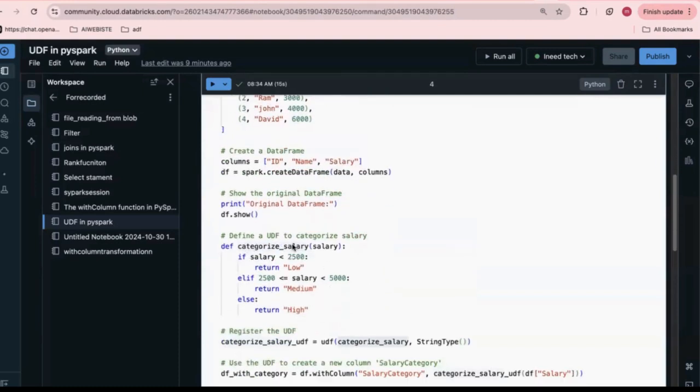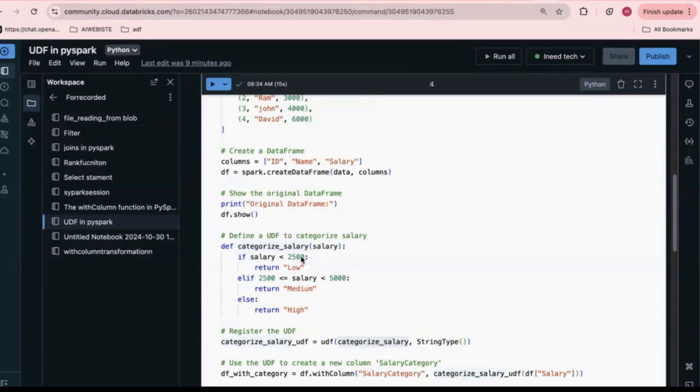Now I'm writing a small function, defining a UDF to categorize salary, with the help of the def keyword. Guys, if you want to understand how to write a function in Python, first of all you need to learn Python functions. Then come back here and think about the transformation and how to write it. You will definitely be able to write it. Before understanding the function, try to explore if, for, while statements and functions in Python. Then do some practice. After understanding that, you will be able to write it in PySpark also.